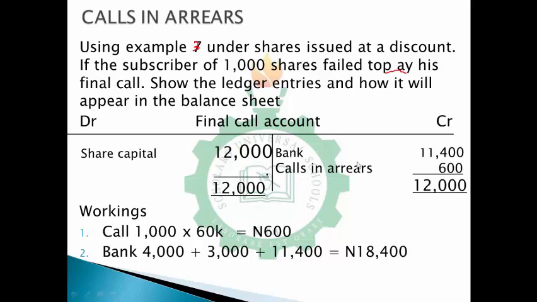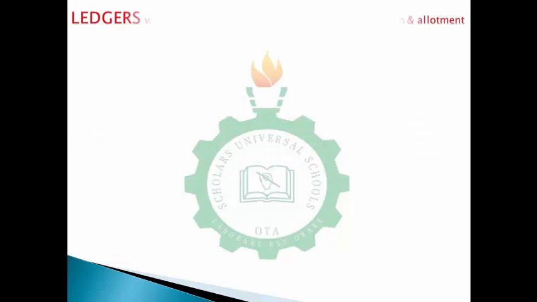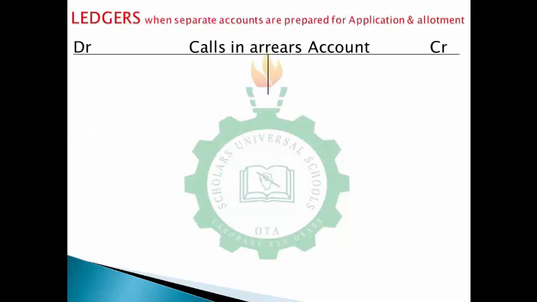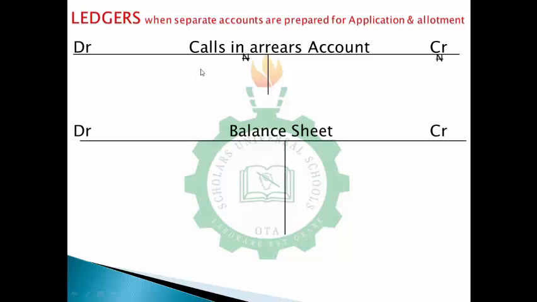Moving to the next part, for the corresponding entry of calls in arrears, you have to open a calls in arrears account. You debit calls in arrears with 600 naira from the first call. Then you credit balance carried down to balance the account, so you have a balance carried down of 600.